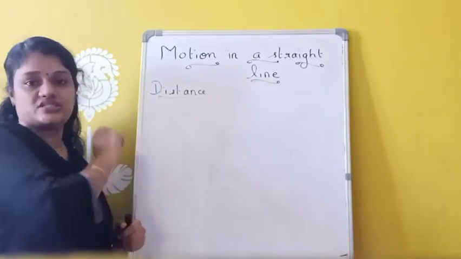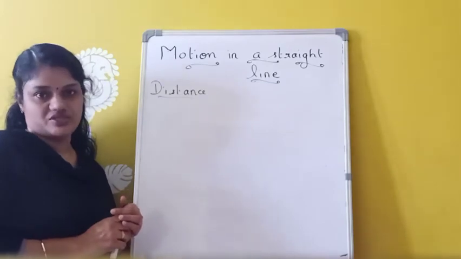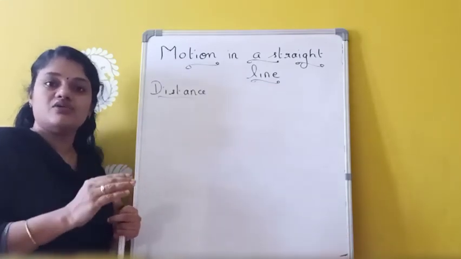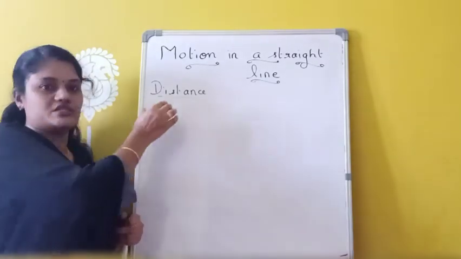Next is distance. Distance is the actual path length covered by an object during its motion in a particular interval of time. That is called as which one? Distance.